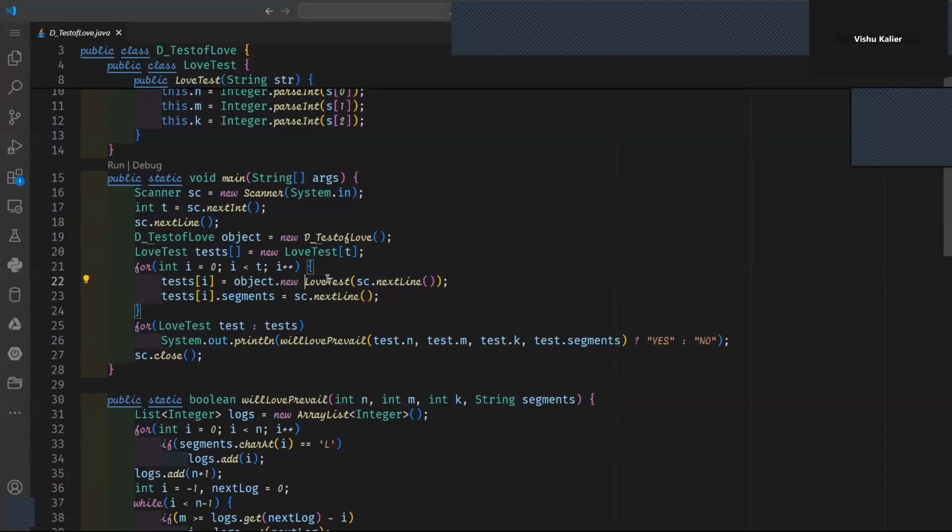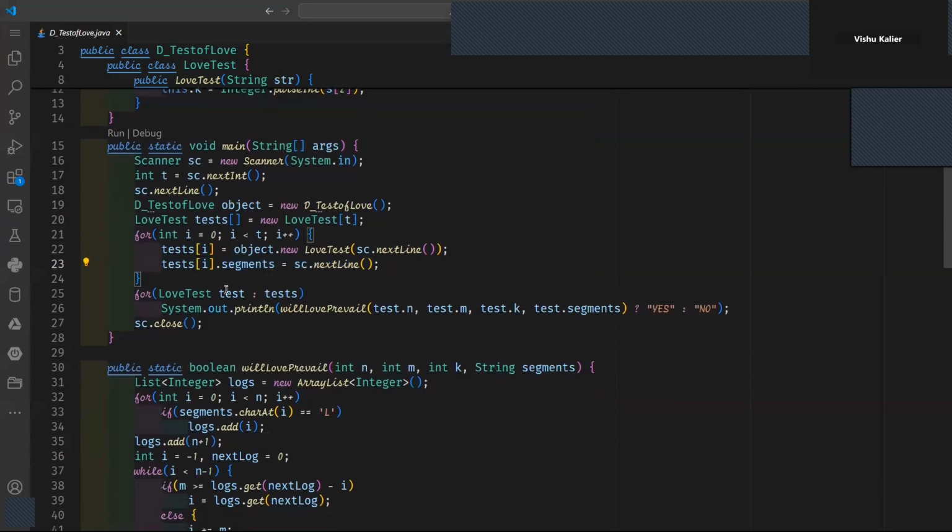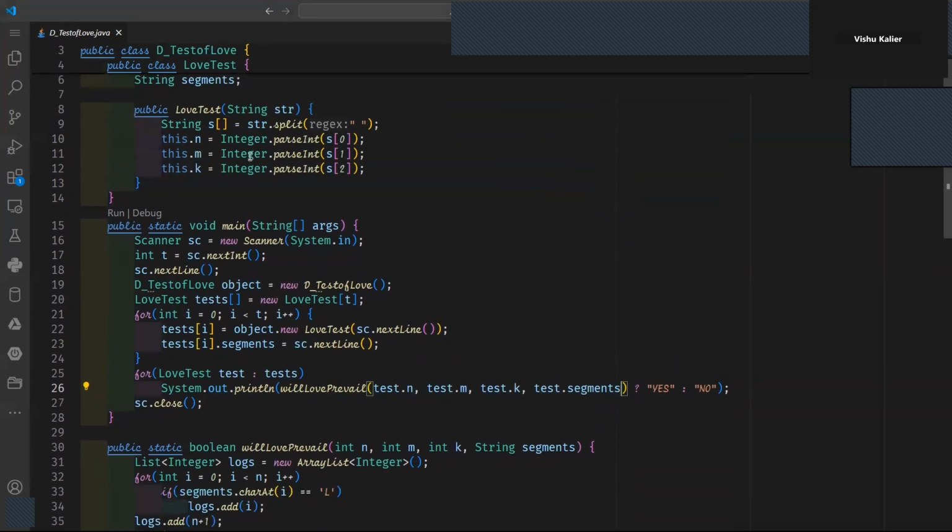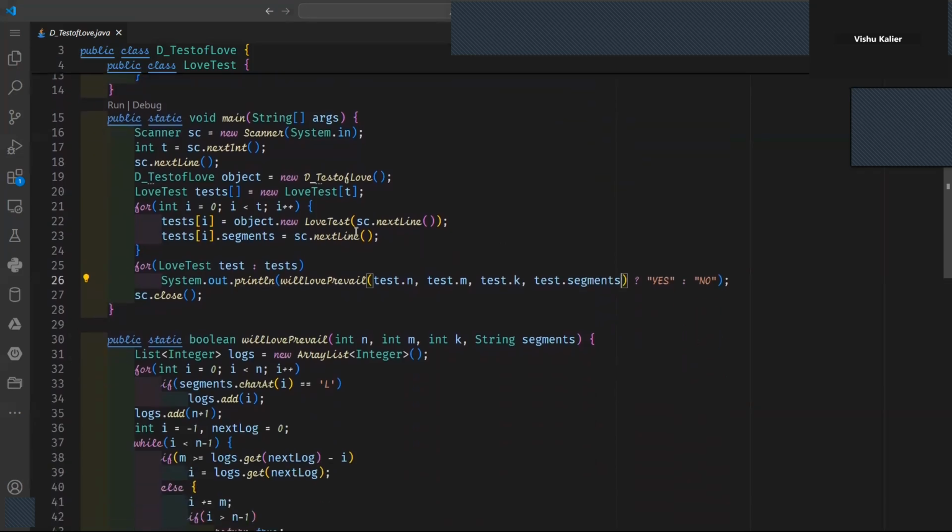I created an object of the inner class, and in that I passed the string, which was my input itself. And then I updated the segments as per the input. And for every test case, I pass the required variables. As you can see, it is quite easy to pass now, since I only need to call the specific variable which I need and it gives me the output.